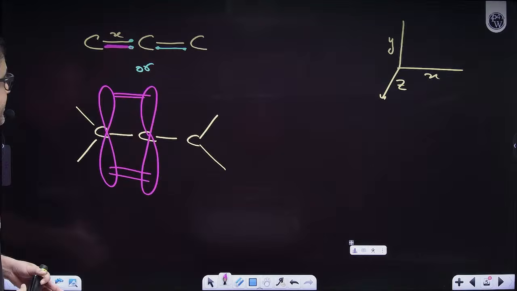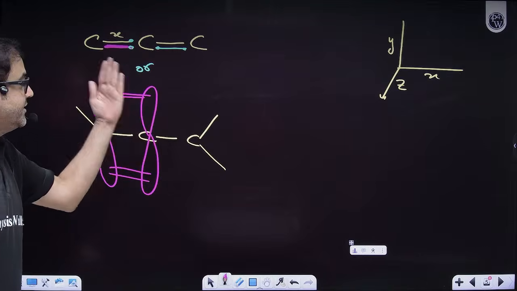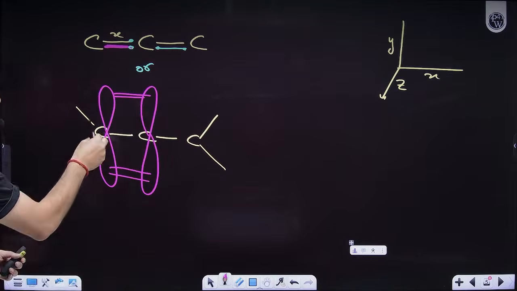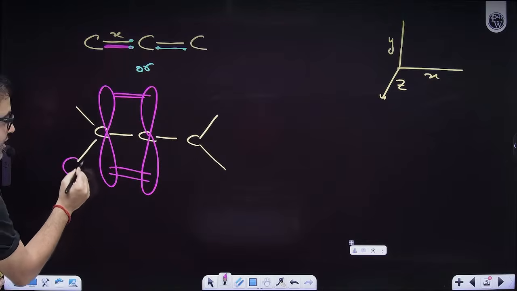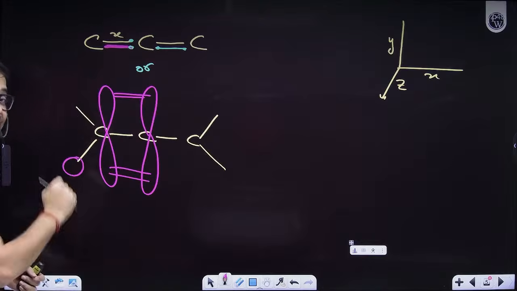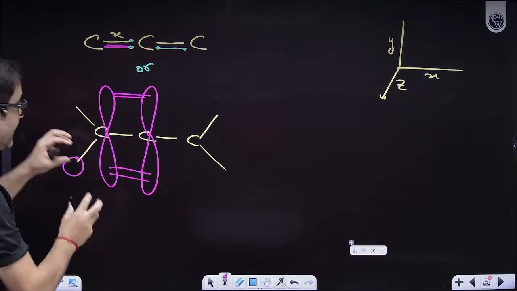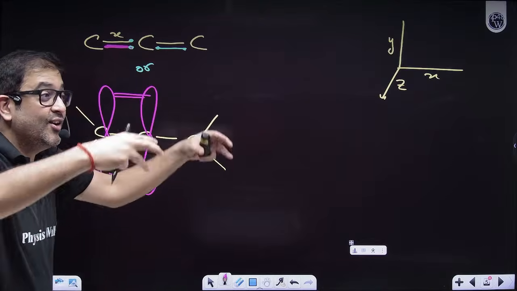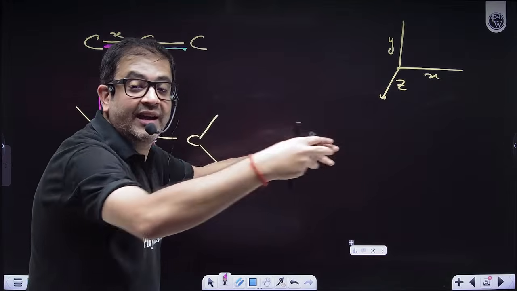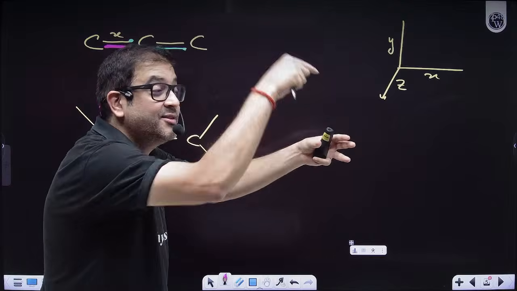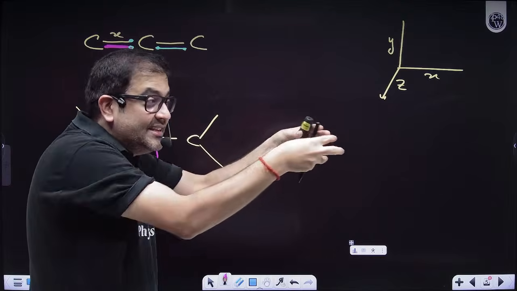Now, technically, if this is the x-axis and this is the y-axis, these groups can't come in the same plane because they will have a repulsion with these lone pairs. But with respect to this center, the combining groups have to be triangular. So, beta, you can form a triangle like this. Because that is my carbon and these are my two bonds.